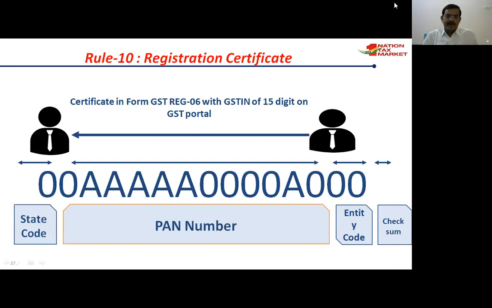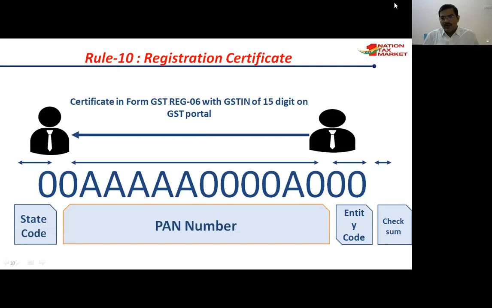alphanumerical number. The first two digits show the state serial number. For Telangana, 36 is the serial number. The next 10 digits are the PAN number. The next two digits are the entity code.